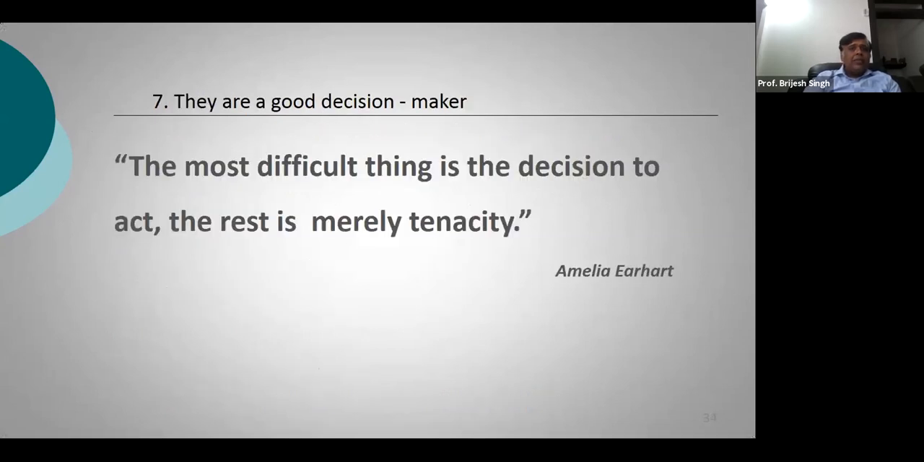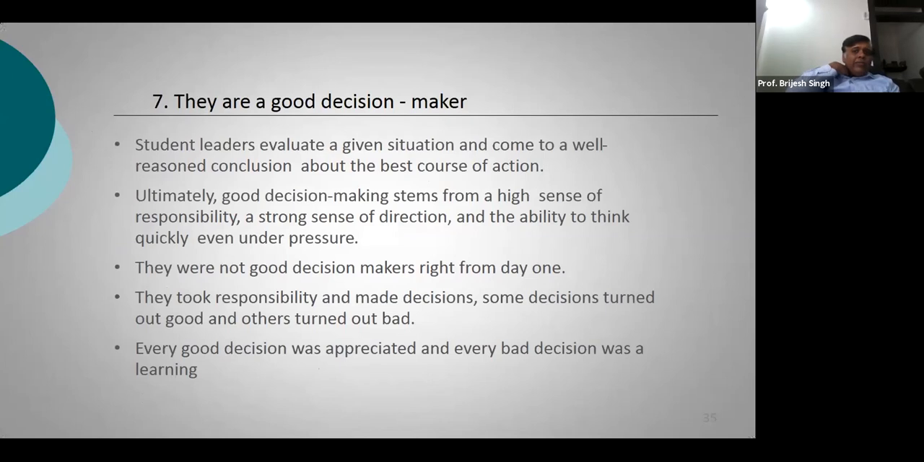Skill number 7 is that some student leaders are good decision makers. The most difficult thing is the decision to act. The rest is merely tenacity. Student leaders evaluate a given situation and come to a well-reasoned conclusion about the best course of action. Ultimately, good decision making stems from a high sense of responsibility, a strong sense of direction, and the ability to think quickly, even under pressure.